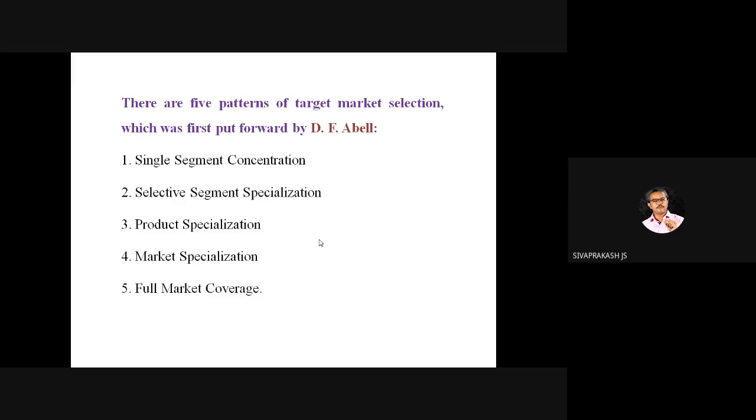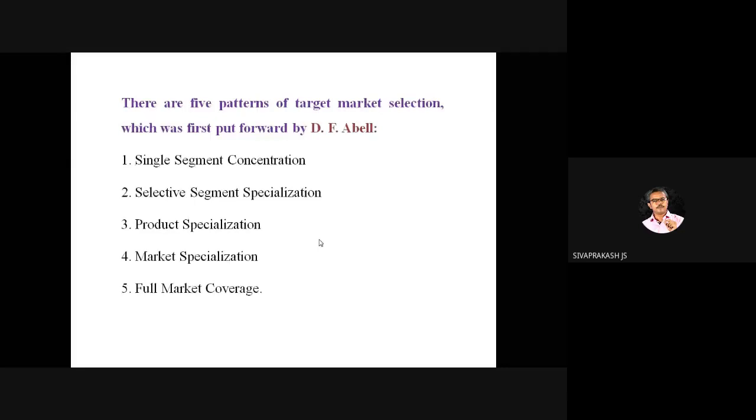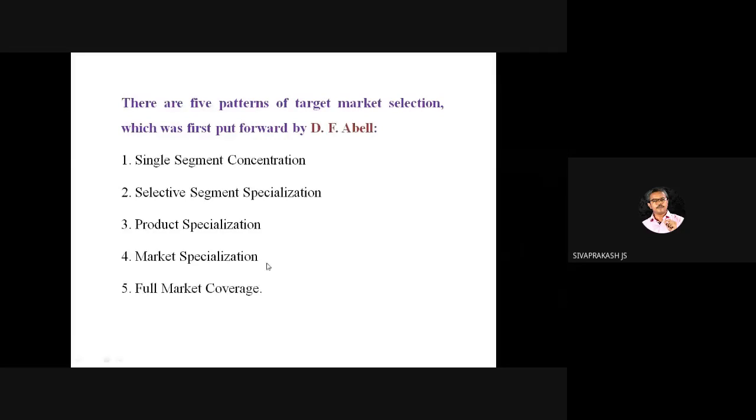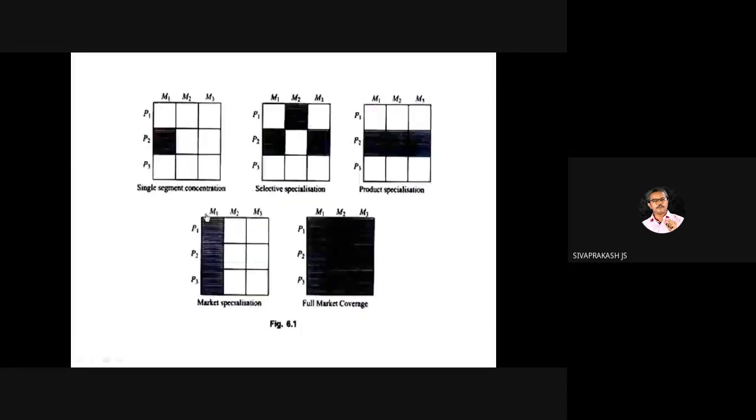Marketing professionals used to do this. So segmentation should be the end of the work, the outcome; targeting used to happen after that. So there are 5 types, right? The single segment concentration, selective specialization, product specialization, market specialization, and the last one is full market coverage. If you see this slide, you will understand.